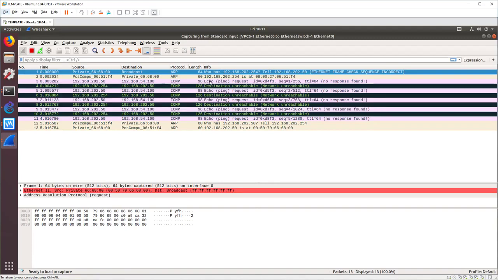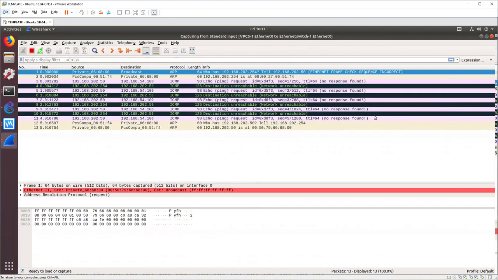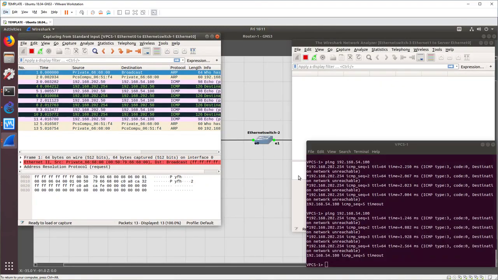ICMP messages, as we can see in the protocol column, are Internet Control Message Protocol. So that's how we do sometimes ping in this case, but ping can also be UDP. But also when we get answers back from things like intermediate routers, we'll get an ICMP message back. And in this case, we're saying, I'm sorry, I don't know what that is. I can't get there from here. All right, so on the blank one on the right side, we can see those packets never made it to the far end, which is what we would expect.